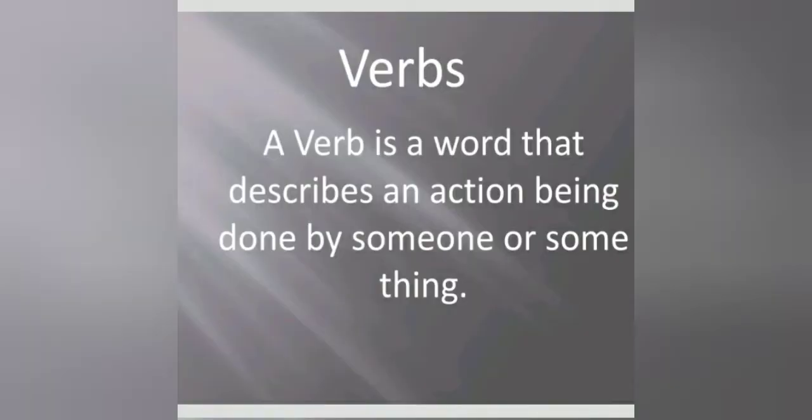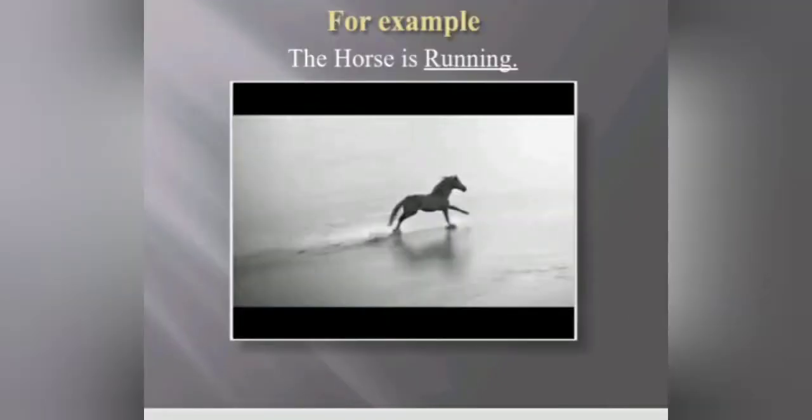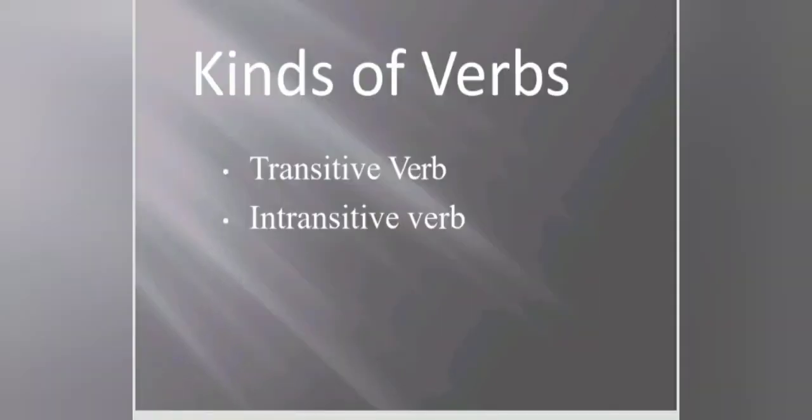Students, though you have been studying verbs right from your primary classes, let's still have a look at the definition. A verb is a word that describes an action being done by someone or something. For example, the horse is running. In this example, running is the action being done by its subject, which is a horse. Thus, running is a verb in this sentence. So, the kinds of verbs which we are going to discuss in detail today are transitive verb and intransitive verb.